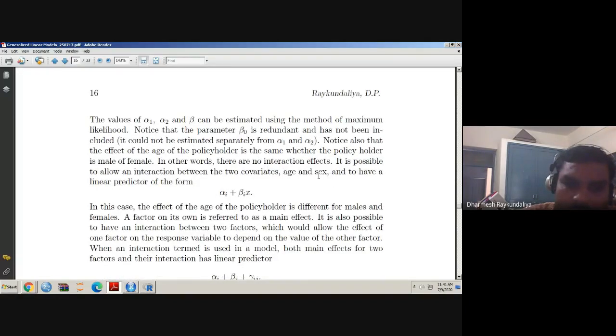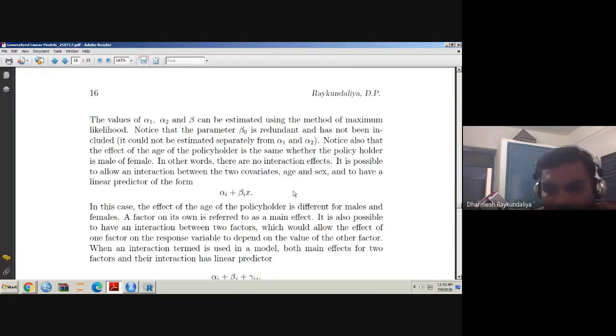It is possible to allow the interaction effect between the two covariates, age and sex, and to have a linear predictor of the form alpha i plus beta i x. So if I take i equal to 1, that means I am talking about the male. That means, what is the coefficient of age? That is beta 1, the coefficient for the male. So there is the interaction effect between the age as well as the gender of the policyholder. In this way you can write the models.